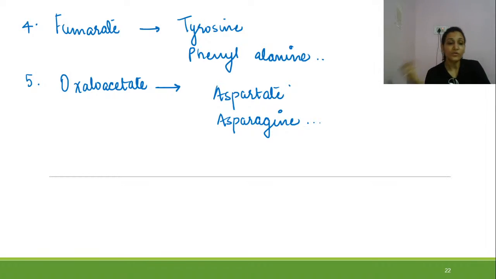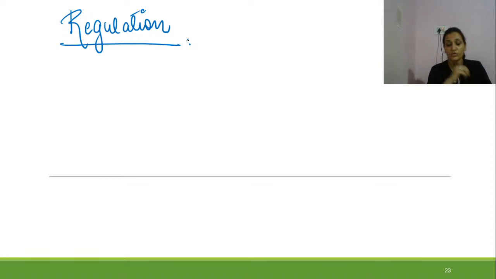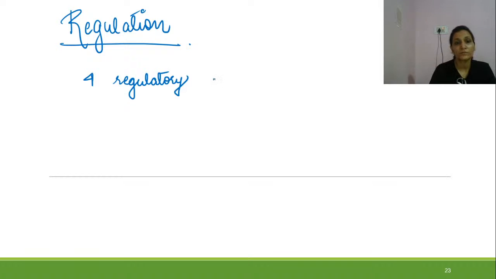Now talking about the regulation, how all these things are regulated. The next thing that we are going to see now is regulation. There are four key regulatory enzymes of gluconeogenesis.